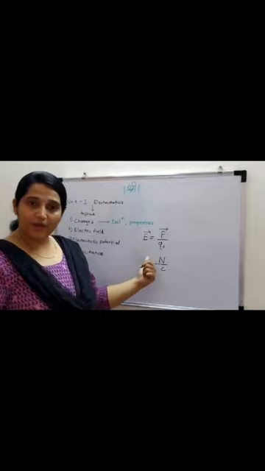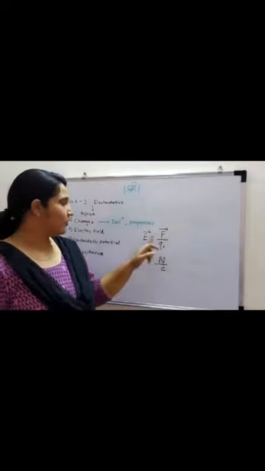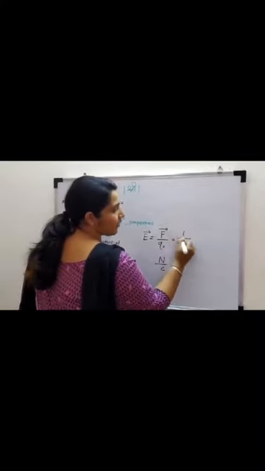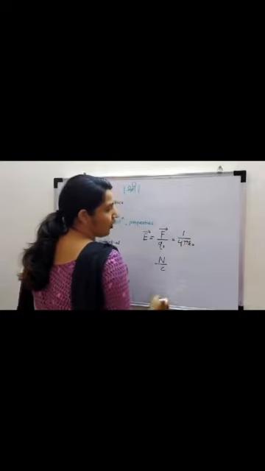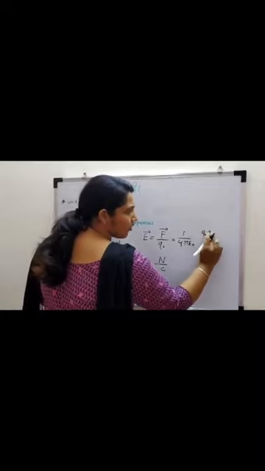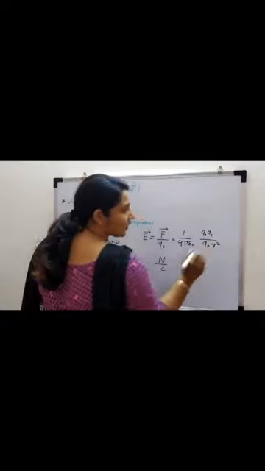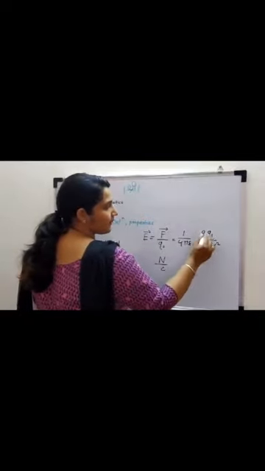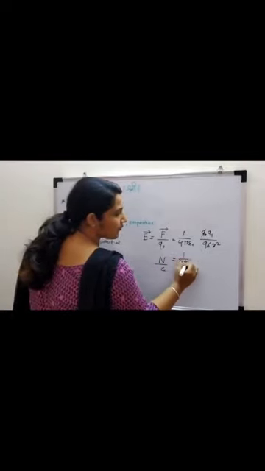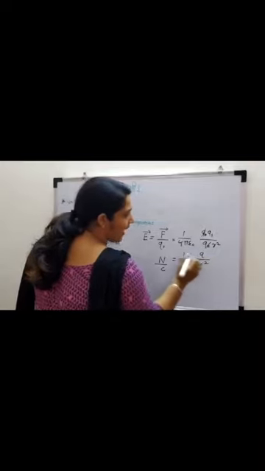Or you can write it as, we know that by Coulomb's law, the formula of F, you can use it. So E can be written as F is 1 upon 4 pi epsilon naught Q1 Q2, or you can write Q naught Q1 divided by Q naught R square. This Q naught will get cancelled. So the formula is 1 upon 4 pi epsilon naught, for Q1 you can write Q, divided by R square.